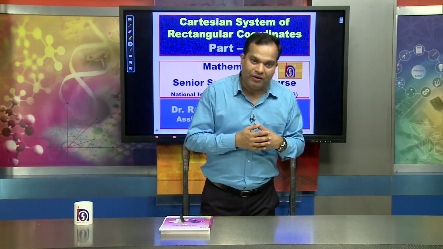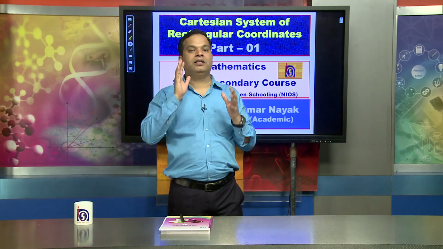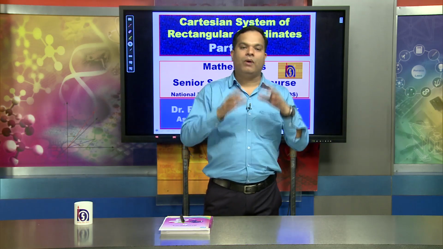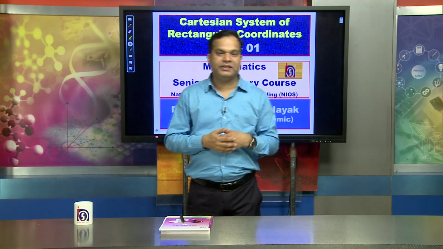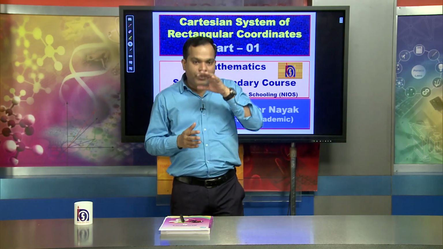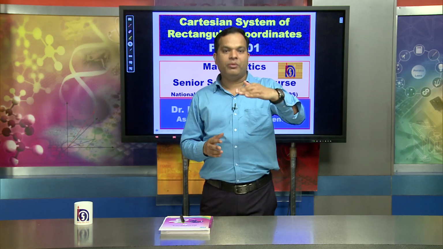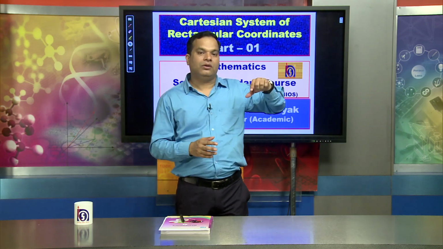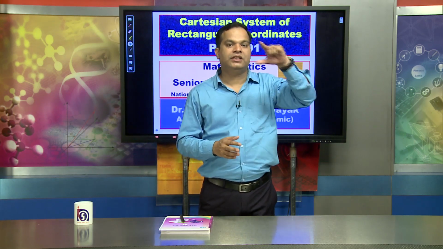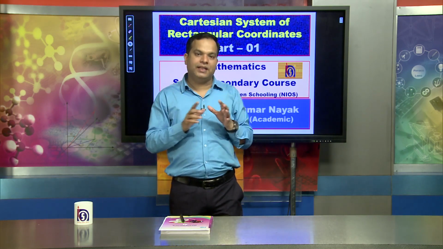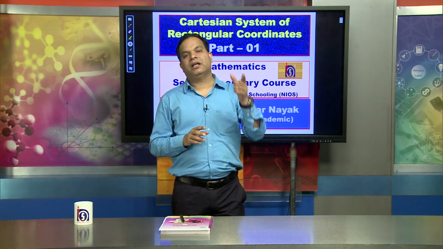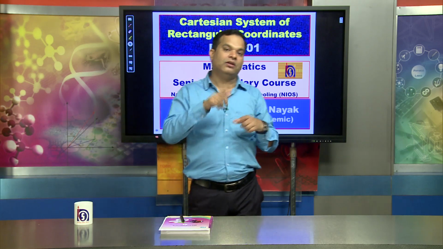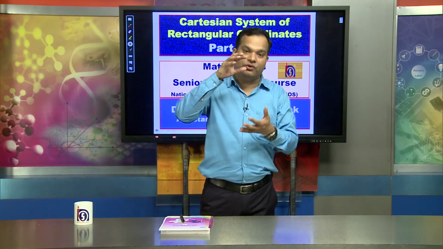For example, when you visit the cinema hall, you find that suppose your seat number is G5. What do you understand by G5? G5 stands for row number G, and the seat number corresponding to row G is 5. So, we can simply say this is the location of your seat, or the location of the point of your seat.